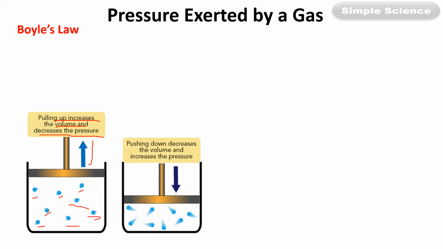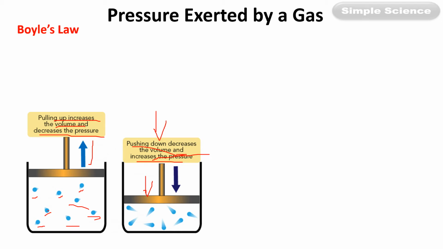And in the second picture you can see that the piston is pushed downwards. Now when the piston is pushed downwards, the volume decreases. Pushing down decreases the volume and increases the pressure. Now when the piston is pushed down, what happens? The collisions increase. When collision increases, it will exert more pressure on the walls of the container. So pressure value increases.